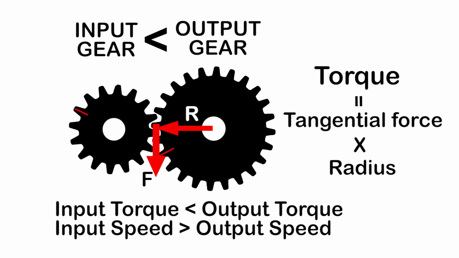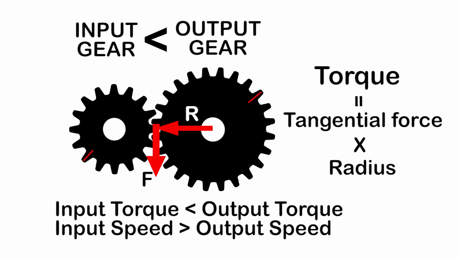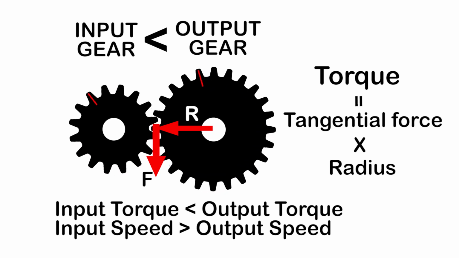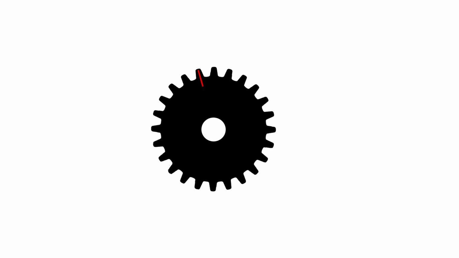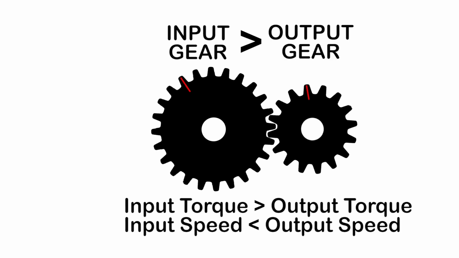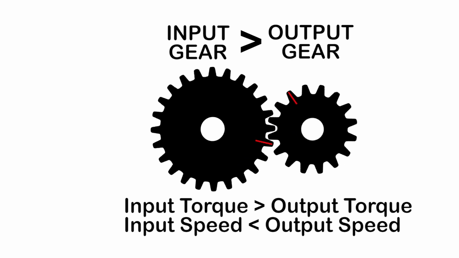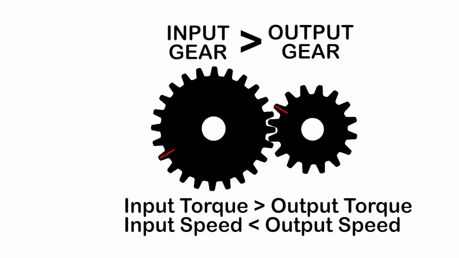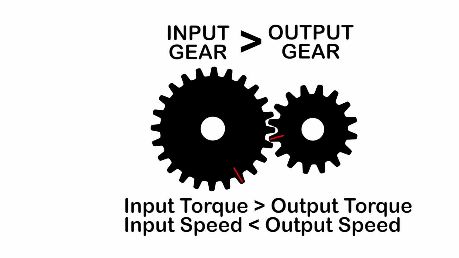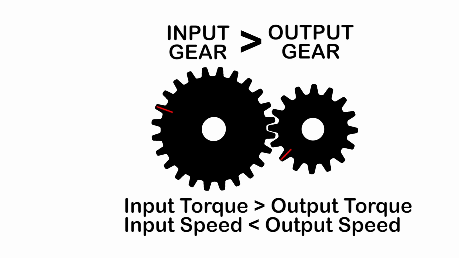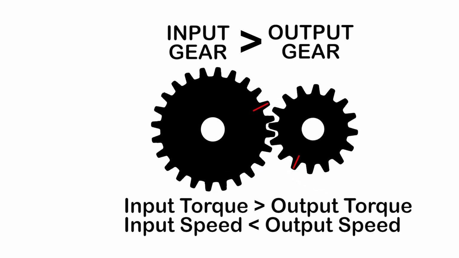The torque of the output gear in this case will be greater, as the tangential force applied by the input gear will be multiplied by the bigger radius to give greater torque. Thus, the output gear will have more torque and less speed than the input gear. Let us consider another case wherein the input gear is bigger than the output gear. In this case, as the output gear is smaller, it will complete more rotations than the input gear and hence will be faster than the input gear. Also, the radius of the output gear is smaller, so the torque it has will be lesser.